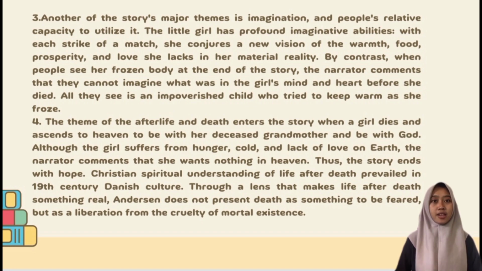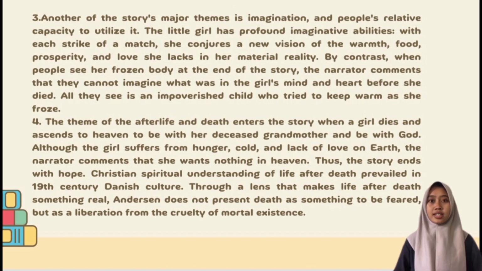And the last theme is afterlife and death. The theme of afterlife and death enters the story when the girl dies and ascends to heaven to be with her deceased grandmother and be with God. Although the girl suffers from hunger, cold, and lack of love on earth, the narrator comments that she wants nothing in heaven.